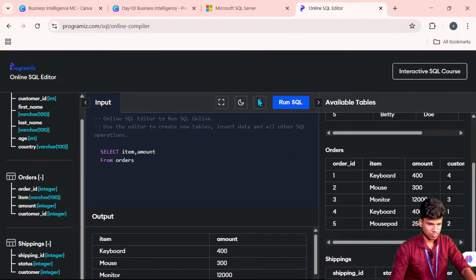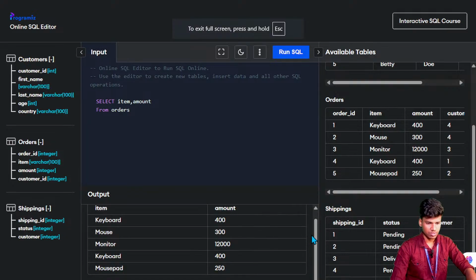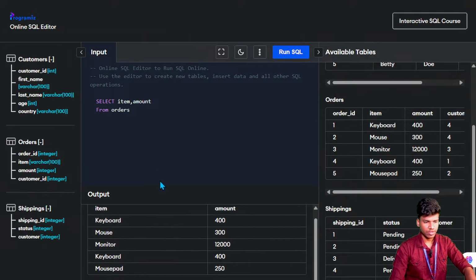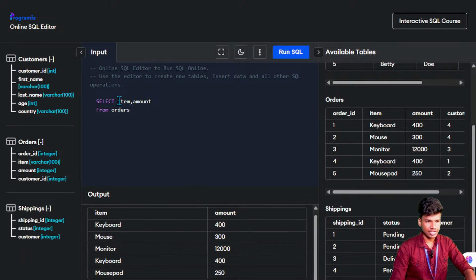Okay, full screen this one. Here you can see, based on the amount and item, it is extracting product name wise. Now it is selecting only item and amount, where I get these kinds of column names from the orders data set, like the orders table.